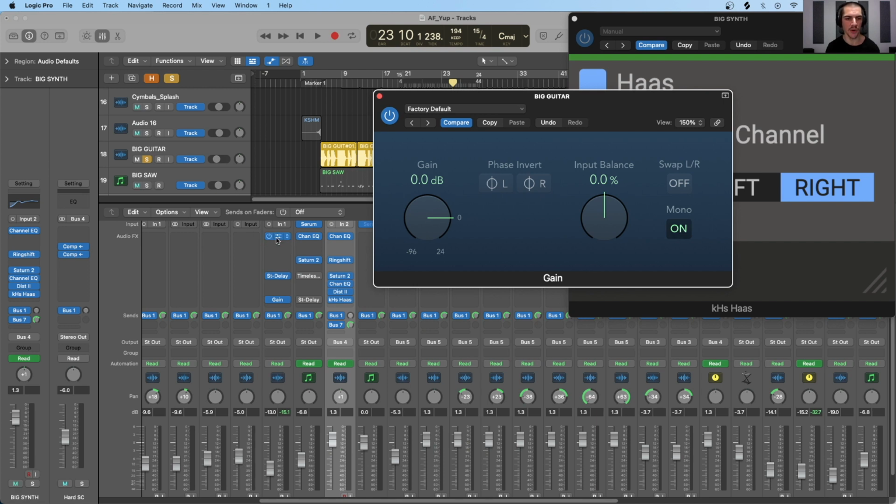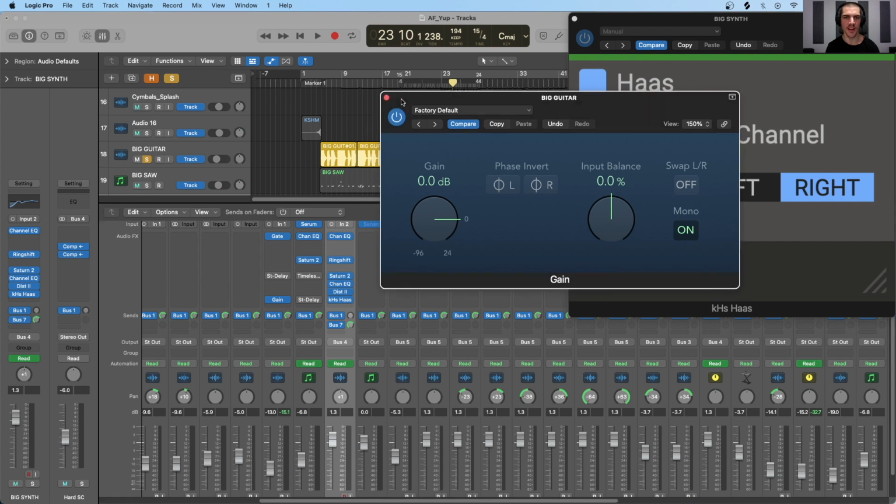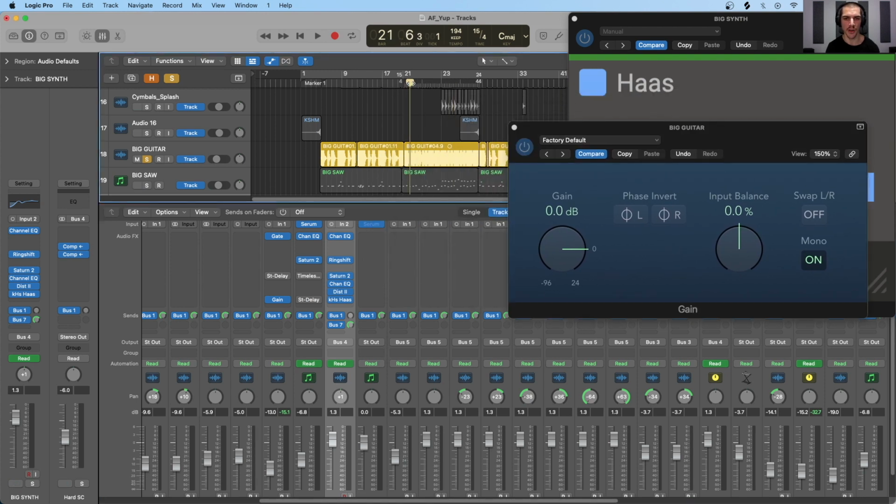So we have a mono signal going through a stereo delay, getting stereoized, and then I'm collapsing it back into mono afterwards. So if we turn off the stereo delay and listen back, this gain plugin will do nothing to the sound if we toggle it on and off because it's already in mono.